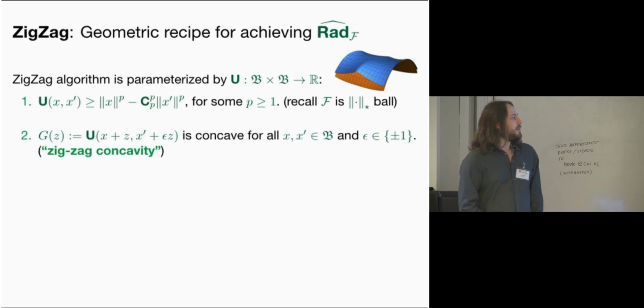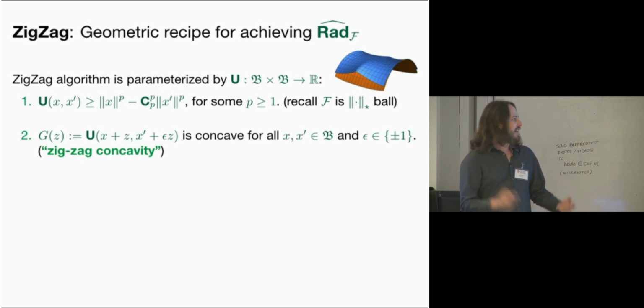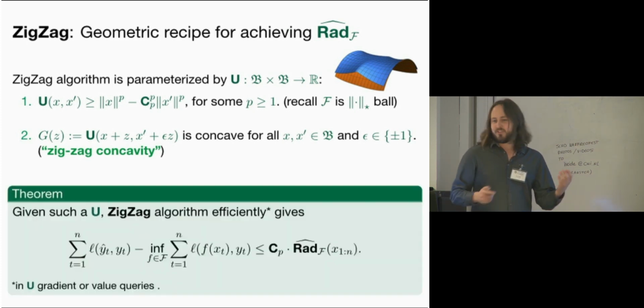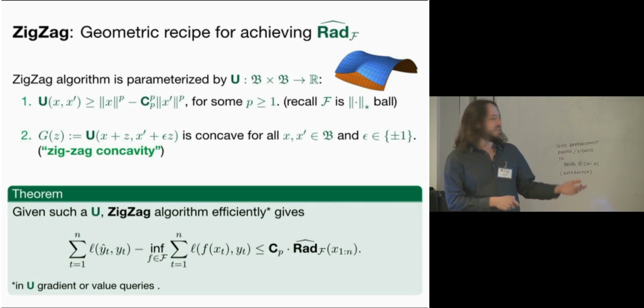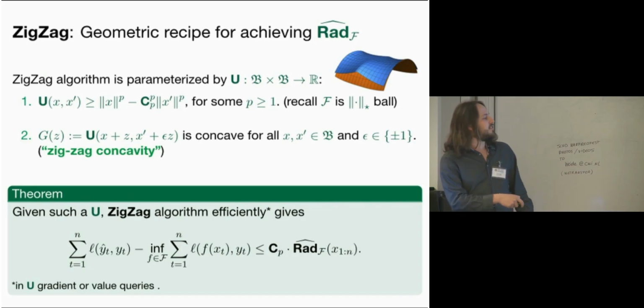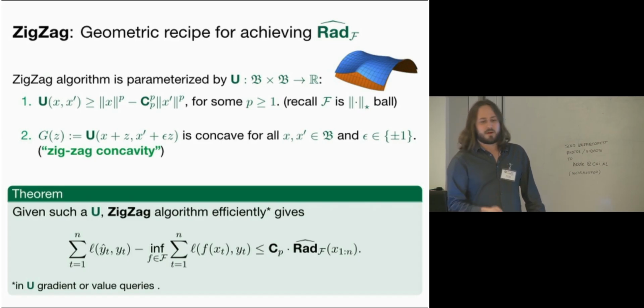And the second property is what we call zigzag concavity, which is where the name of the algorithm comes from. And this basically says that if you restrict to diagonals, this function needs to be concave. And so one of the main theorems is that if we have such a U function, you can drop this into our algorithm, and you can achieve the Rademacher complexity regret bound for the class you are considering. And the constant you get here is the same one for which the U satisfies the first property.